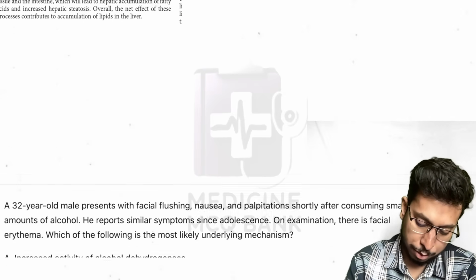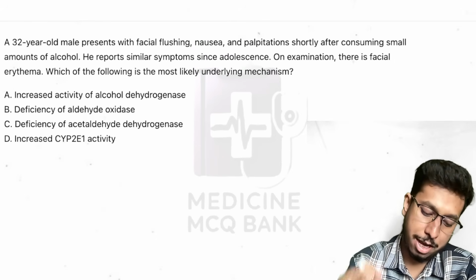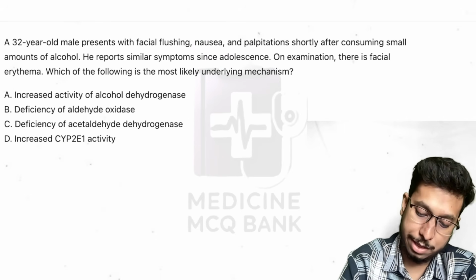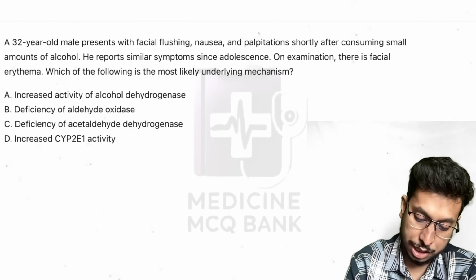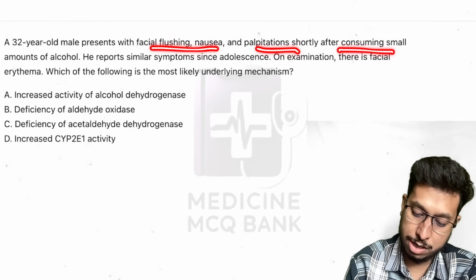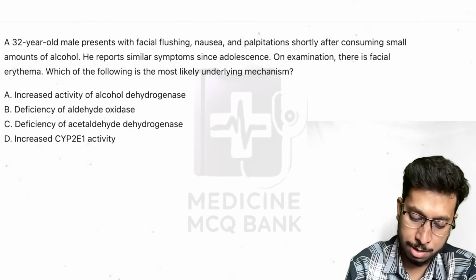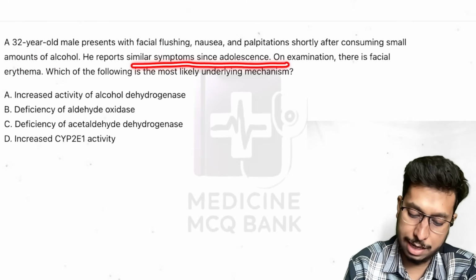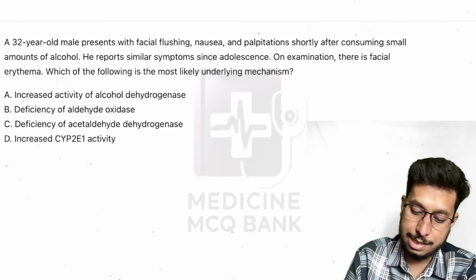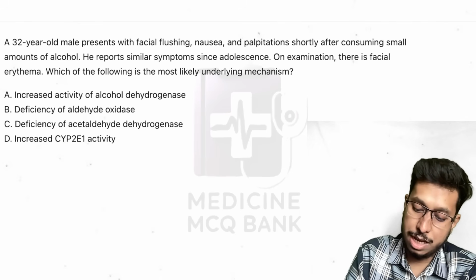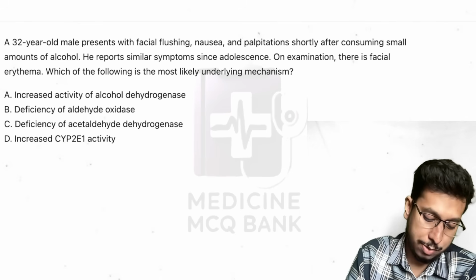Coming to the next question: a 32-year-old male presents with flushing, nausea, and palpitations shortly after consuming a small amount of alcohol. He reports similar symptoms since adolescence. So it is a childhood-onset disease, with flushing, nausea, and palpitations shortly after consuming a small amount of alcohol.